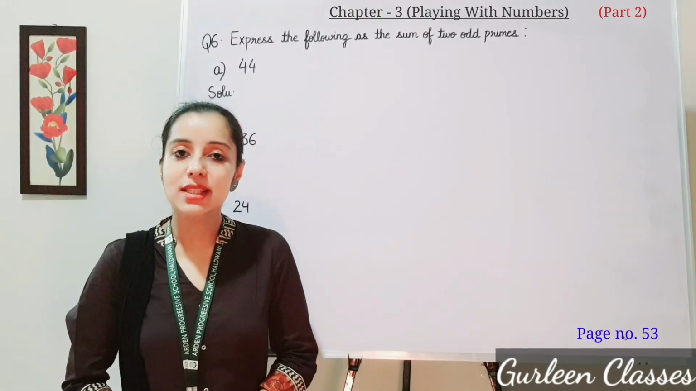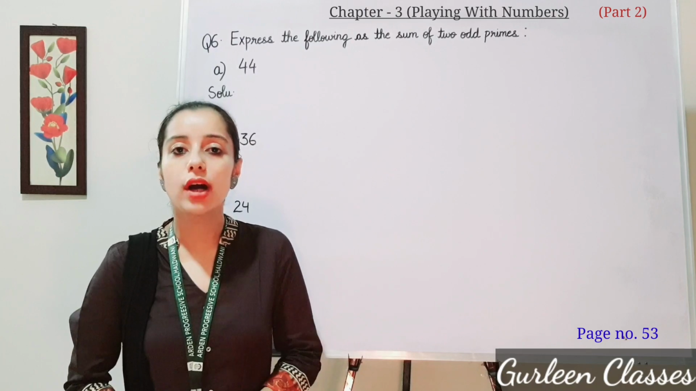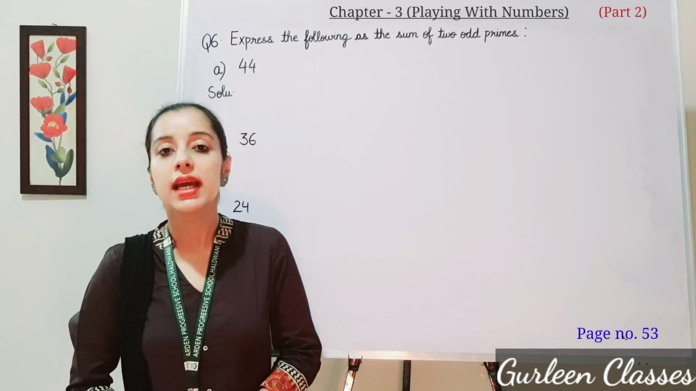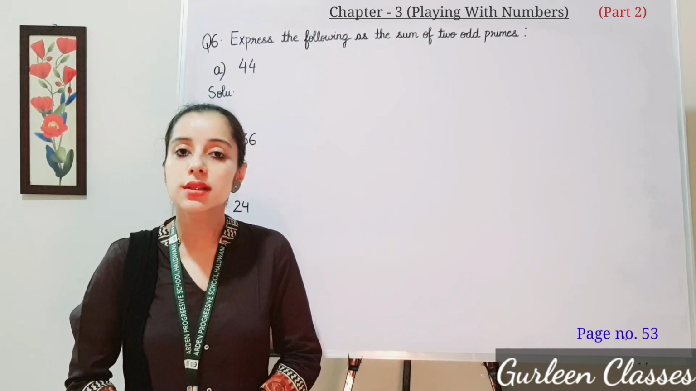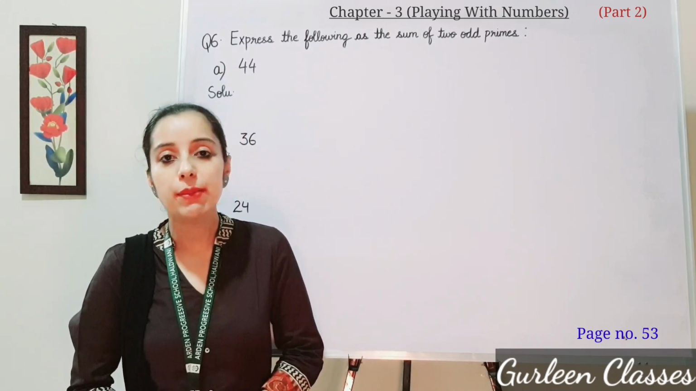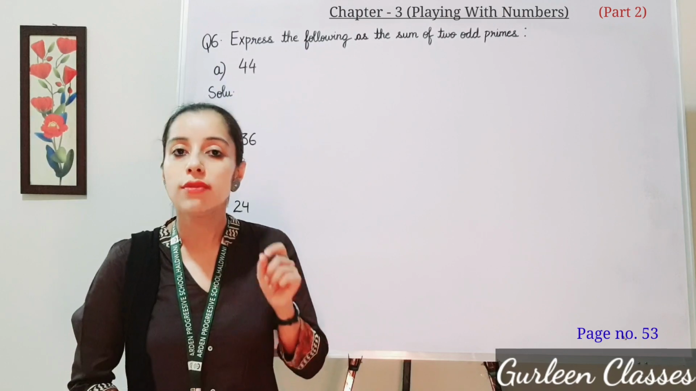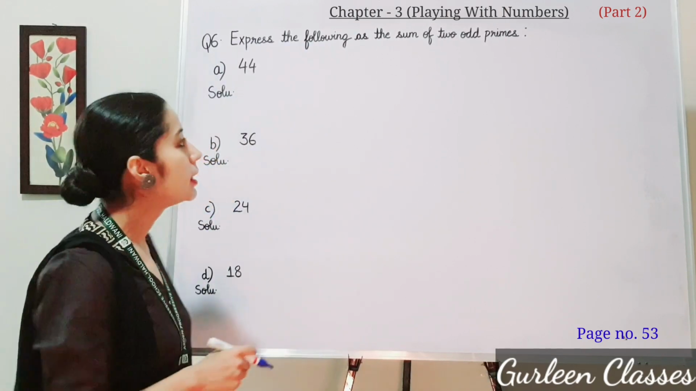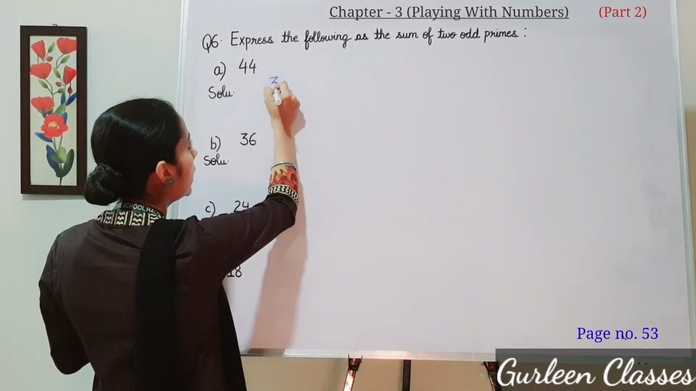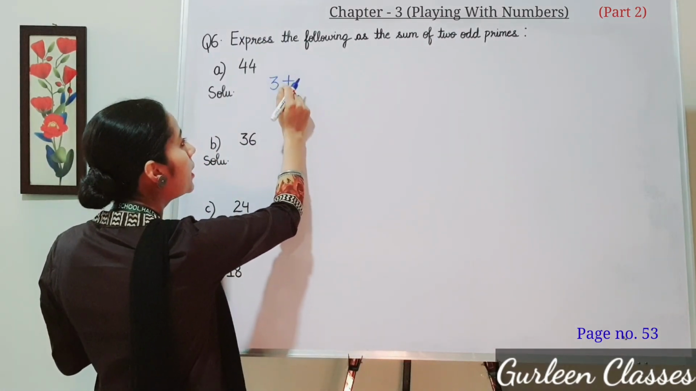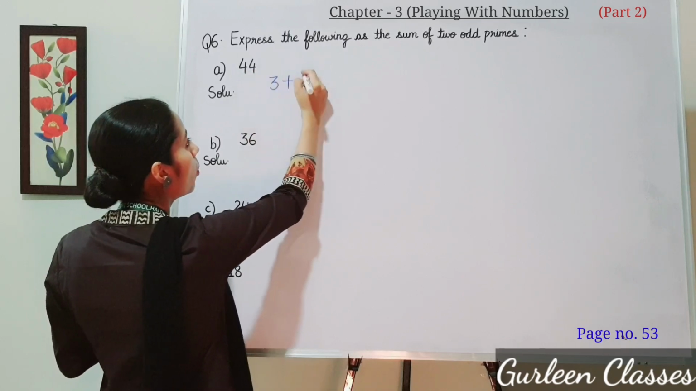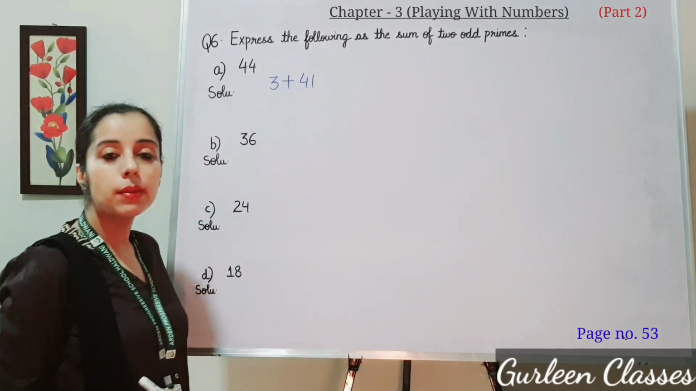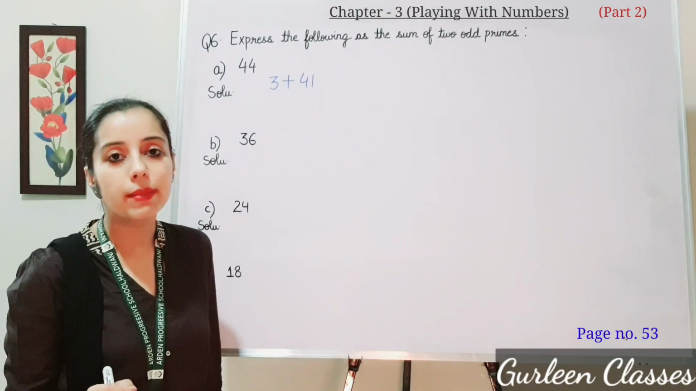Question number 6. Express the following as a sum of 2 odd primes. A part, 44. So students, we know that 2 is the even prime number, so we cannot take 2. We have to take 2 odd prime numbers. So let us start with 3. Right here, 3 plus what number will I add to get 44? 41. So 3 and 41 are both prime numbers. Yes, they are 2 odd prime numbers.